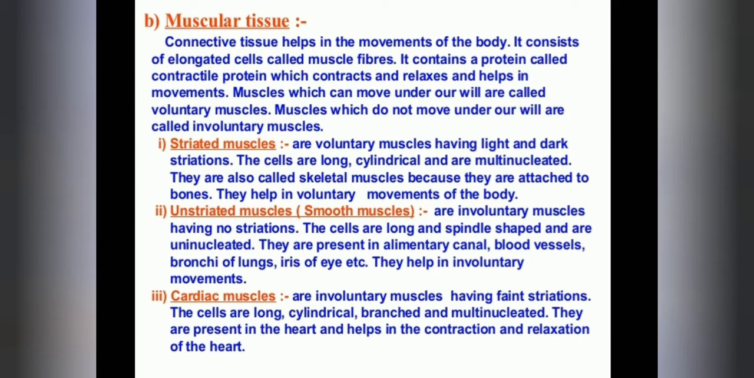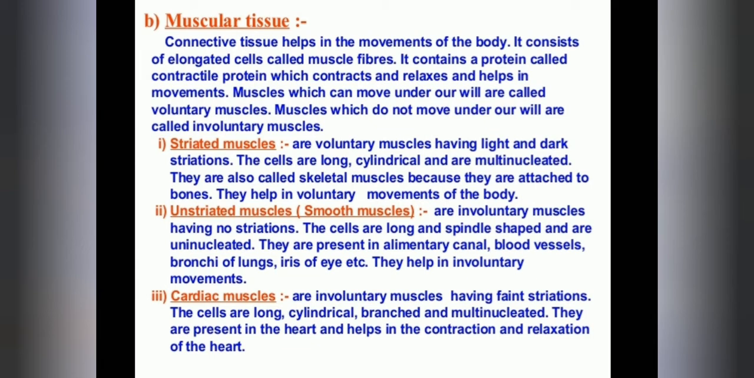They are present in the alimentary canal from mouth to anus, which is the food pipe. They are also present in blood vessels, the three types: arteries, veins and capillaries, and in the bronchi of the lungs, the iris of the eyes, etc. They help in involuntary movement because these muscles are not under our control or will. Is it clear, my dear students?